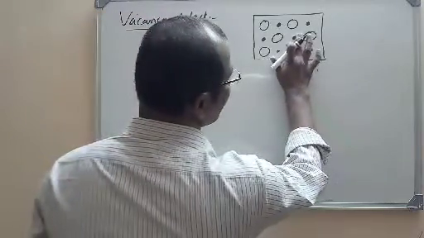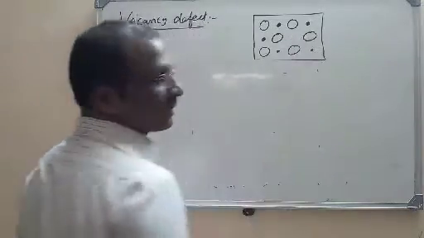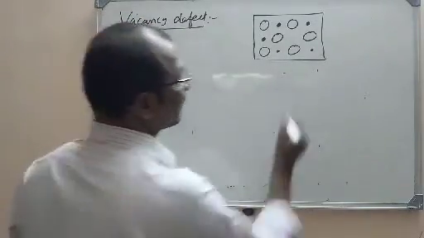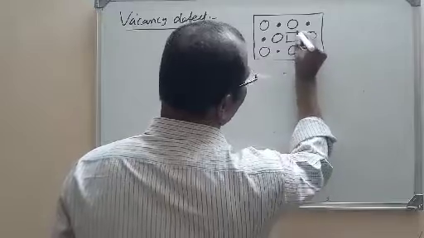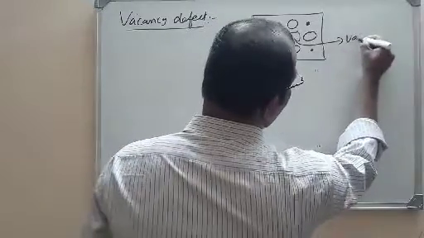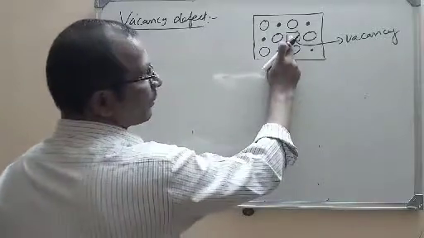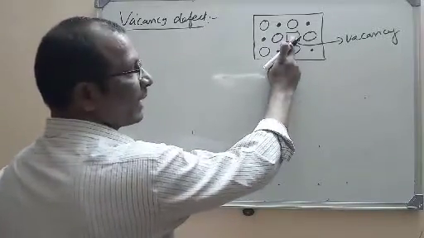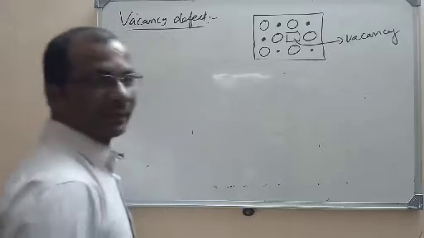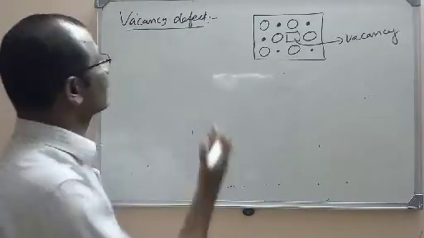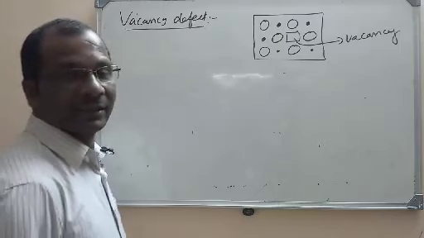Now let us imagine that one of the particles is missed. That means it is shifted to another part of the crystal. But anyway, what happened here? A vacancy is created here. So you know what is meant by vacancy. Here we have to have one point, but that point has left and moved to the other part of the crystal, because of which a vacancy is formed. So this is called a vacancy defect.